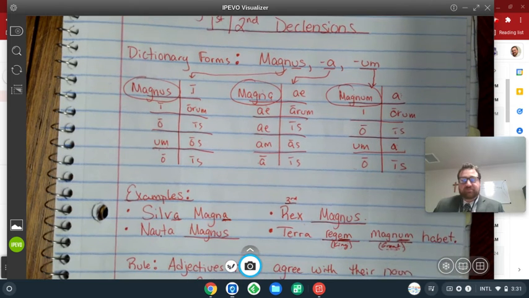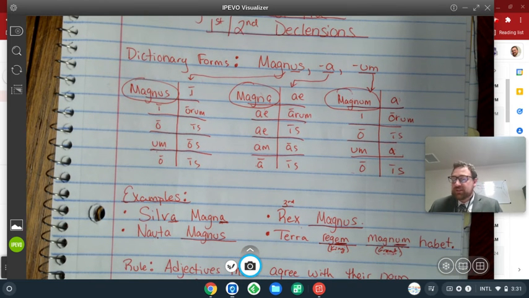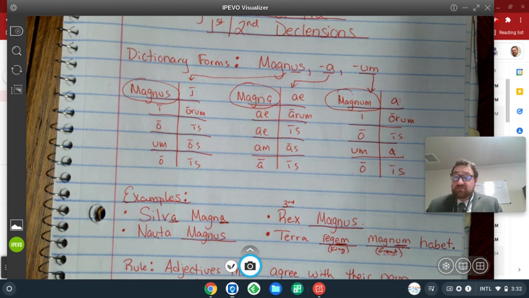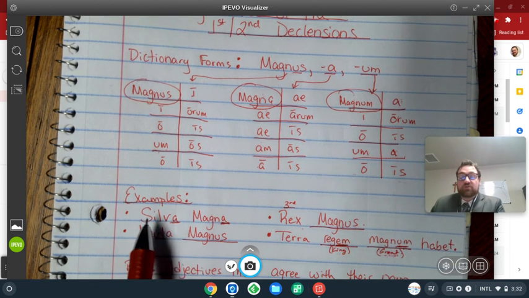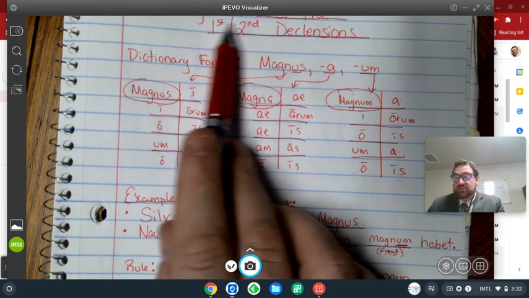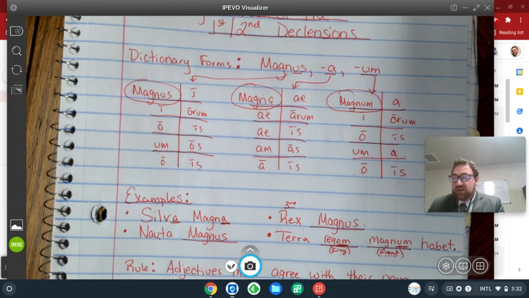All right. So here are some examples. Silva magna. A silva is a forest. Let's just pretend that we're talking about a forest in the nominative, like a forest that is the subject of the sentence. So silva magna. Oftentimes, if we're using a first or second declension noun and a first or second declension adjective, what's often going to happen, not all the time, is that you're going to have the words end in the same thing. Silva magna, a big forest.